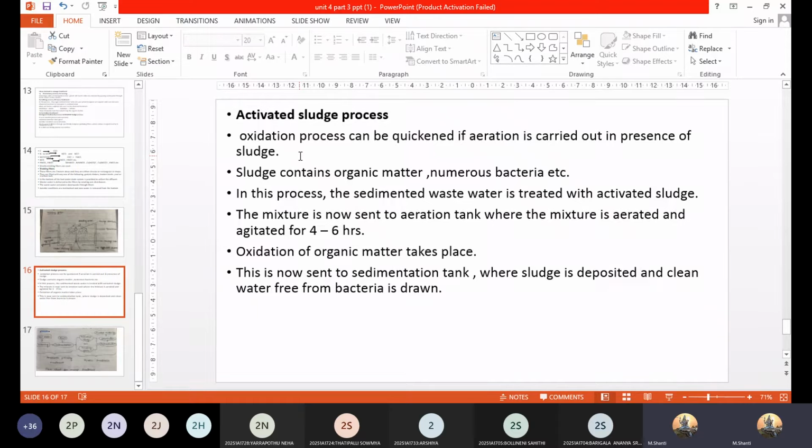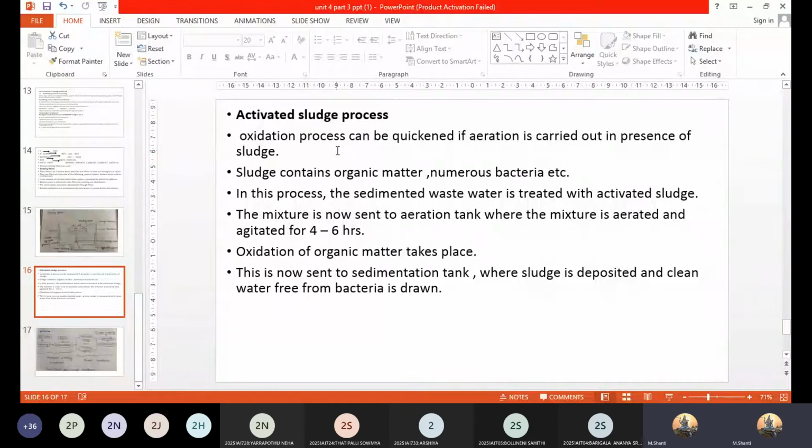Something which is active is called activated, right? How is the sludge becoming active? The main purpose of this treatment is once again the oxidation process. You have to make sure the oxidation is done in the activated sludge process, because aeration helps in conversion of all the organic content, carbon, nitrogen, and other things you have seen in the biological treatment. The same reactions hold good here also, but here you carry out this method by using the activated sludge. Therefore, it is called activated sludge.